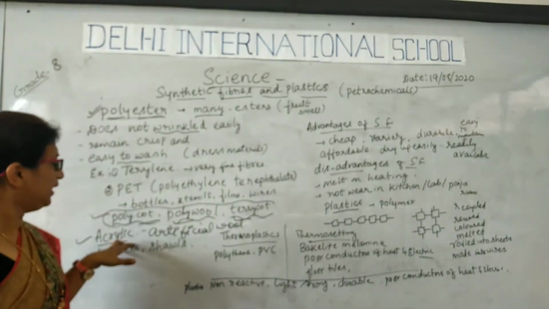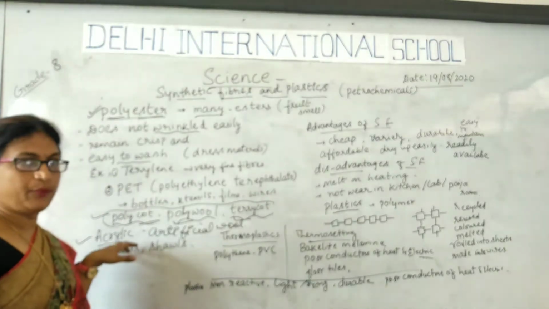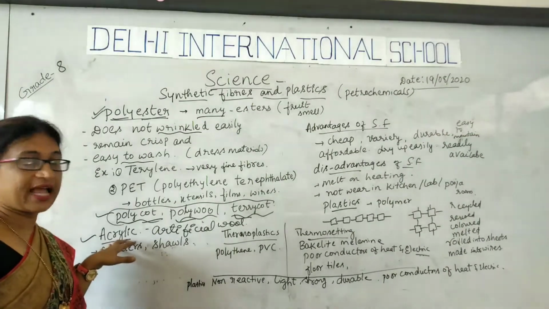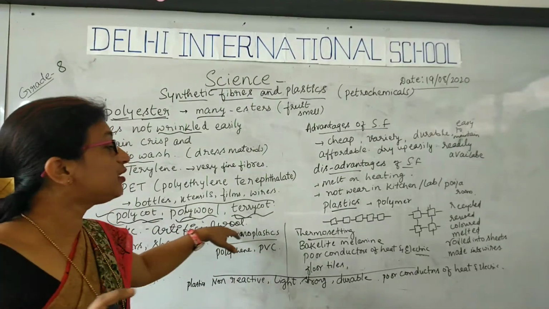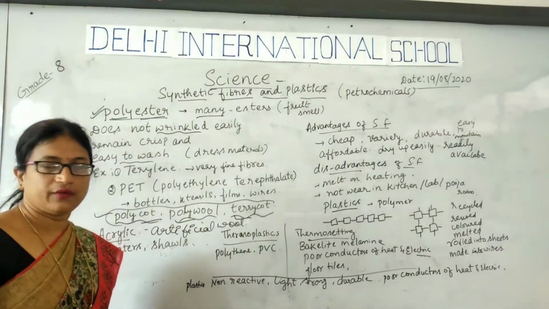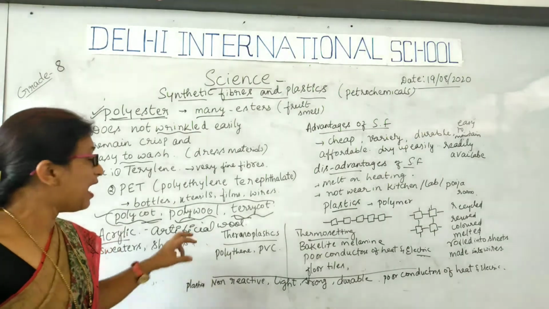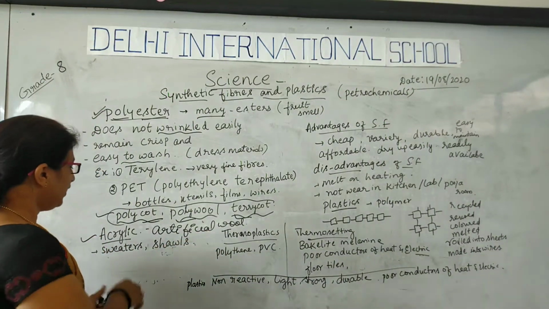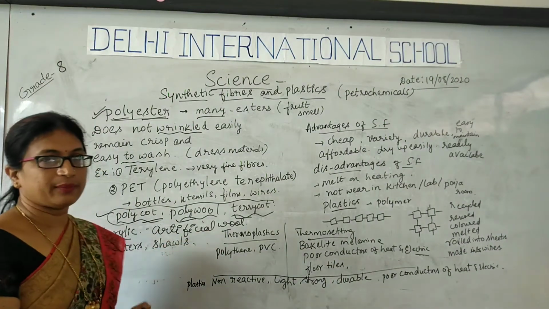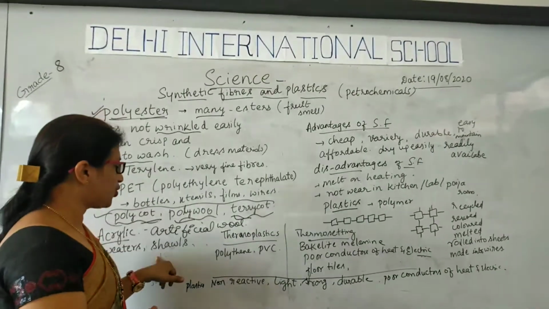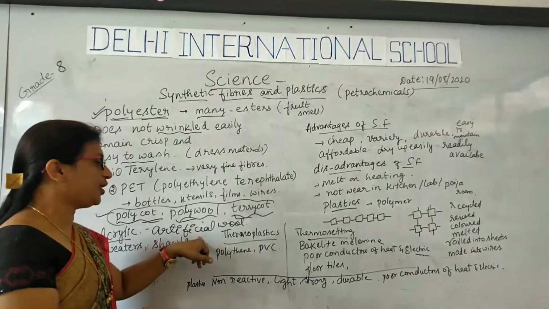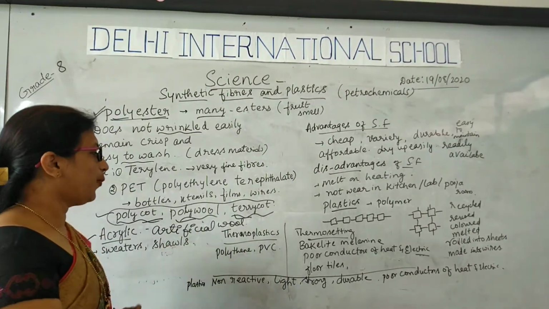In place of that, we can prepare acrylic fibers, which are very much similar to natural wool. For example, acrylic sweaters and acrylic shawls made from artificial fibers can be obtained.